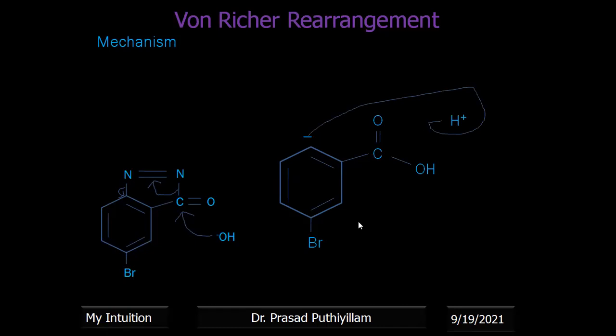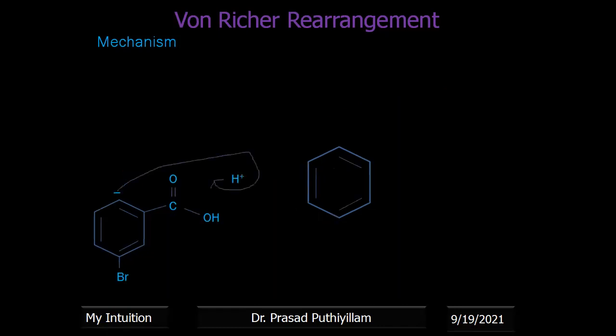Therefore, again a proton attacks, on protonation we get the final product: COOH, and the hydrogen is there. That hydrogen is a part of the benzene ring. All the other positions also have hydrogen. Therefore, we got the final product. The leaving group NO2 was here, it was removed, and COOH was added at the ortho position to that leaving group. That is the Bamberger rearrangement.